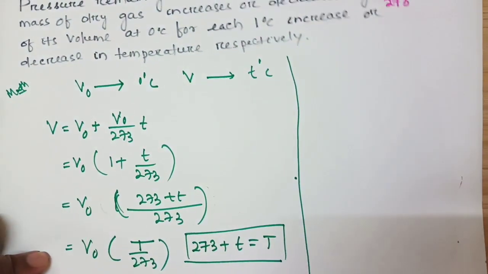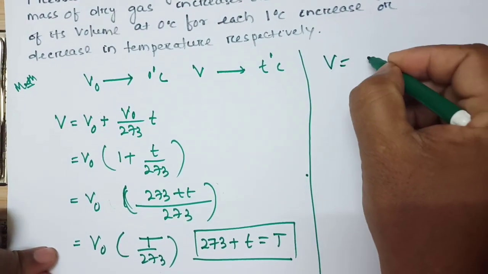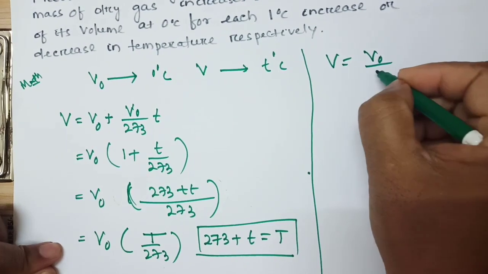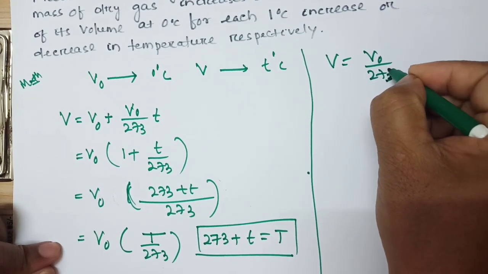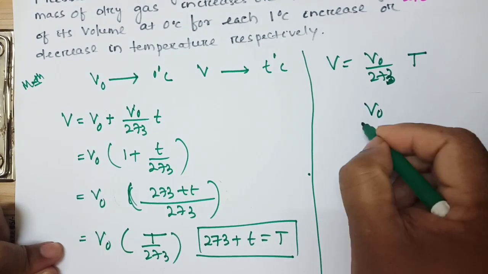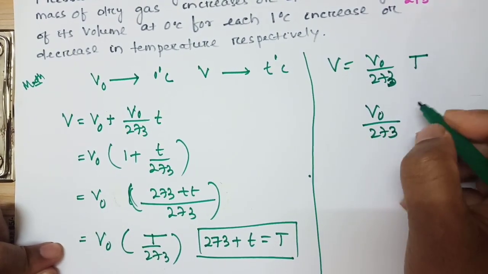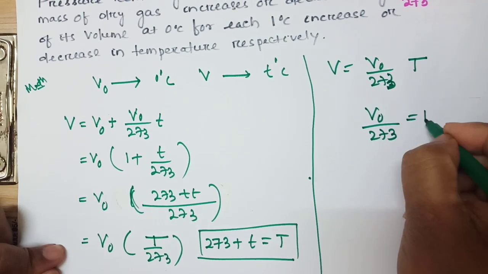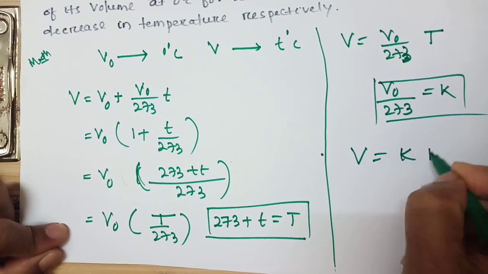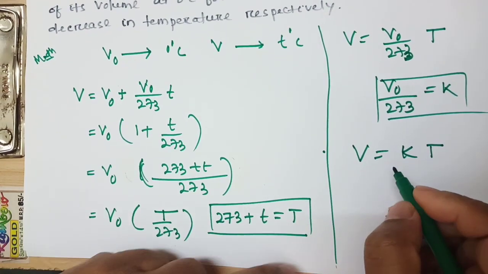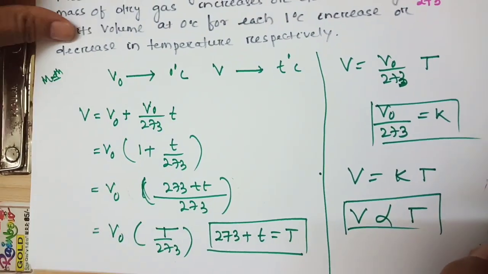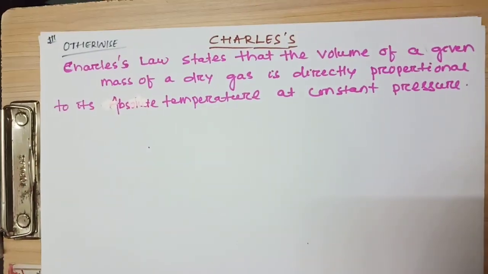You can write again, V is equal to V0 by 273 into T. So this is constant. V0 by 273 is equal to a constant, that is K. So what you got? V is equal to K into T. So what you got here? That is V proportional to T. That you got. So otherwise you can derive Charles' law like this.